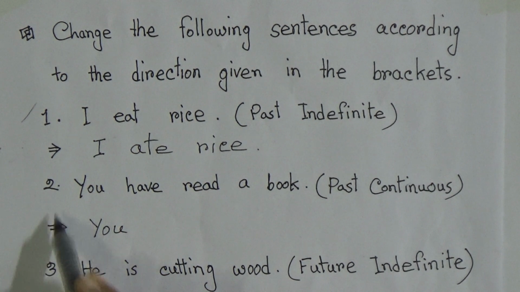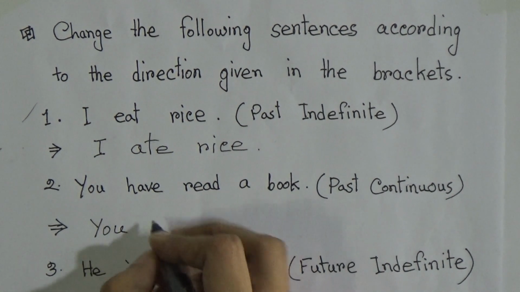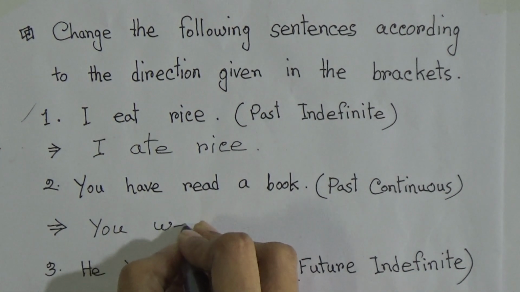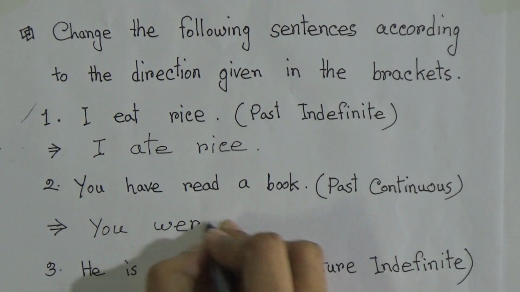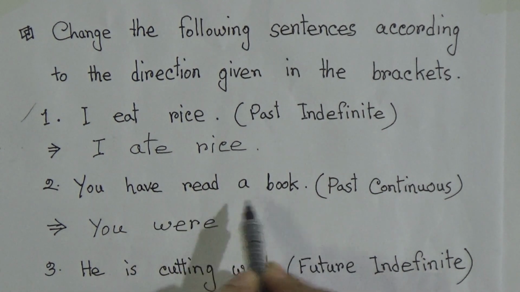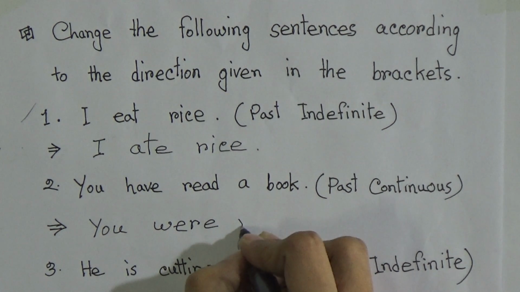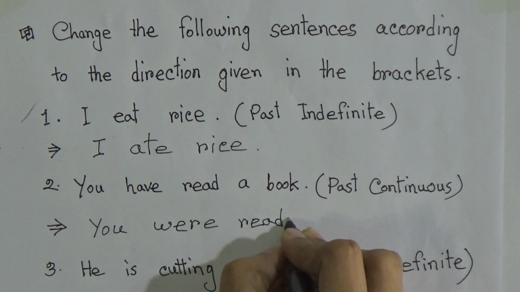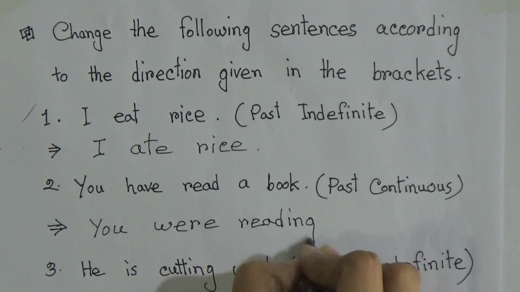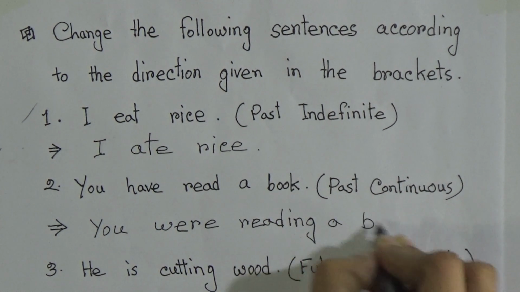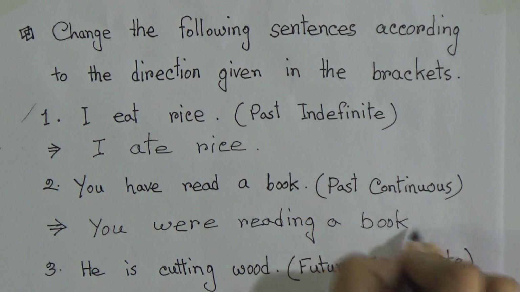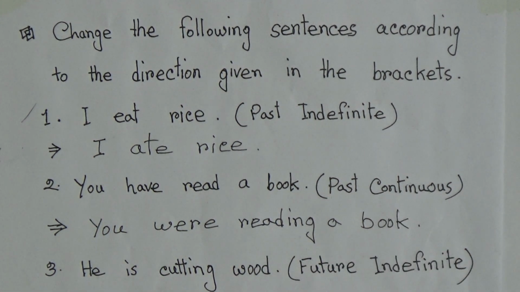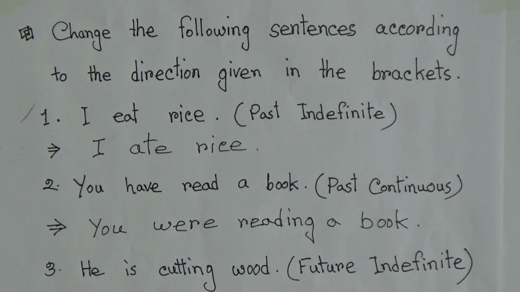So as it is you, you have to write were. You were, then the verb along with ing, reading. You were reading a book. This is the past continuous form of this sentence.